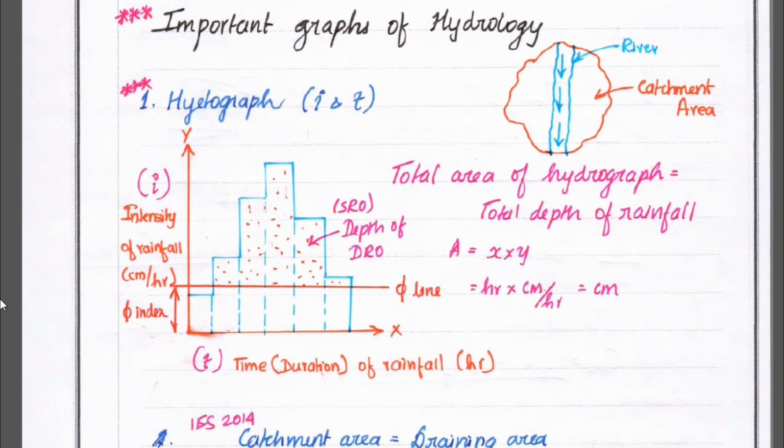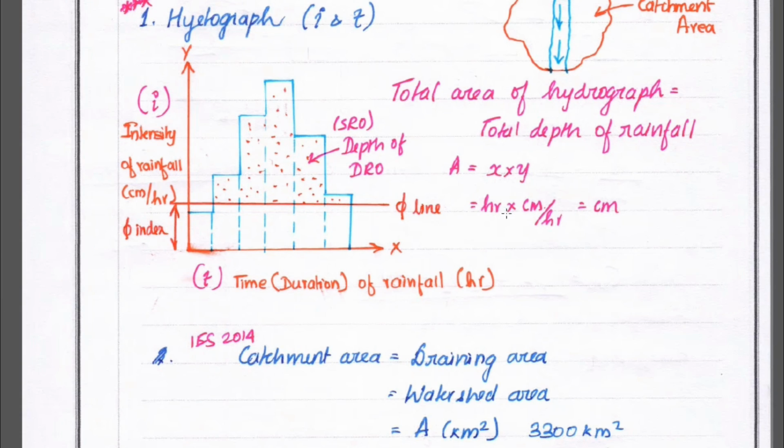Next is the important graph of hydrology, the hydrograph, which is very important. It is drawn between the intensity of rainfall in centimeters per hour and the time duration of rainfall in hours. The x-axis has the time duration of rainfall and the y-axis has the intensity of rainfall in centimeters per hour. The total area of the graph equals the total depth of rainfall. Area equals x times y, that is hours times centimeters per hour, which equals centimeters, so we get the depth in centimeters.